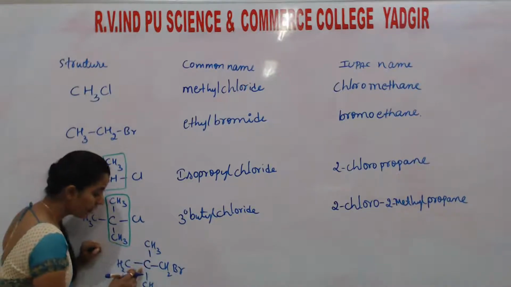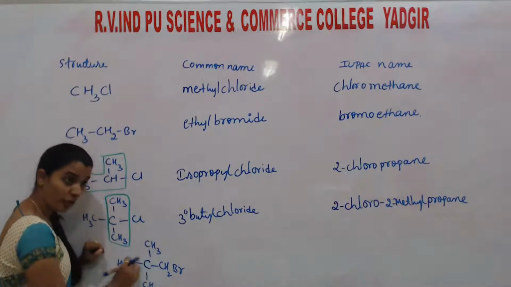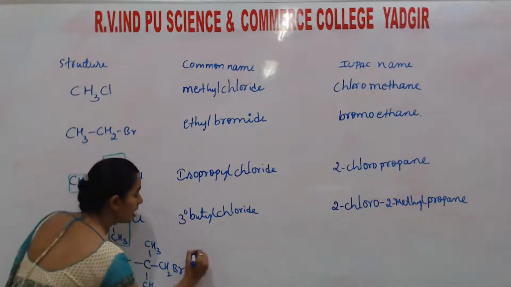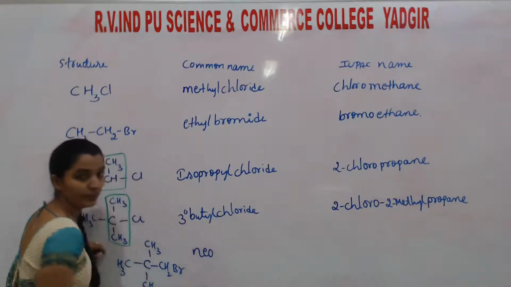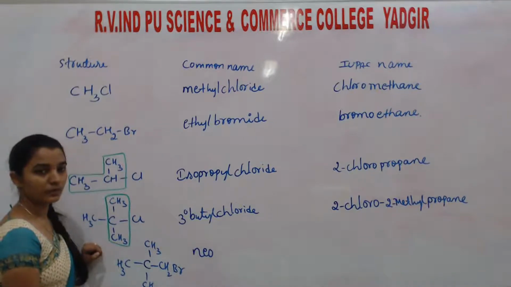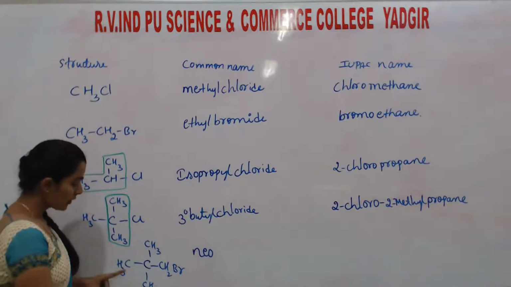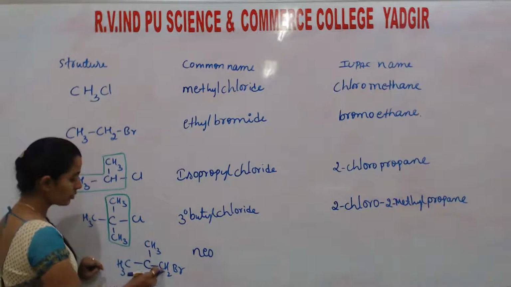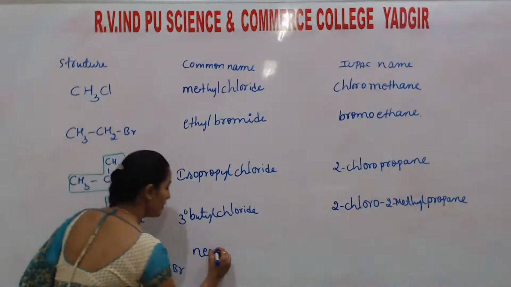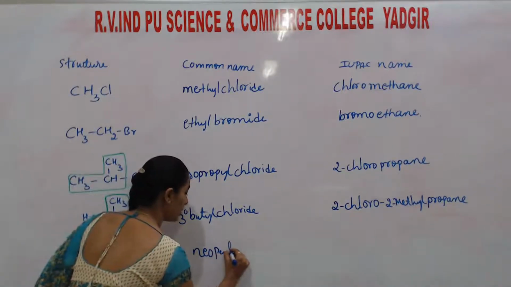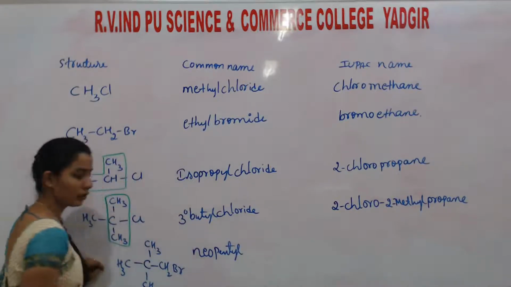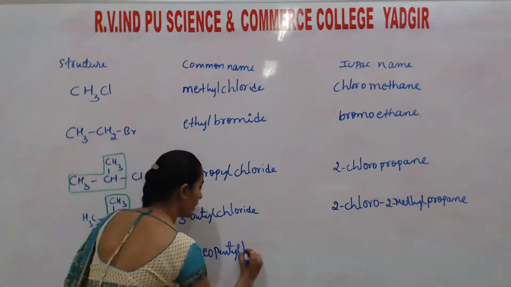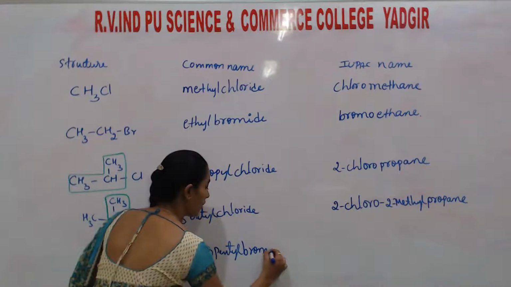But if the carbon is further attached to four carbons, that is named as neo. The number of carbon atoms here is 1, 2, 3, 4, 5, so that means pentyl. This one is neopentyl bromide.